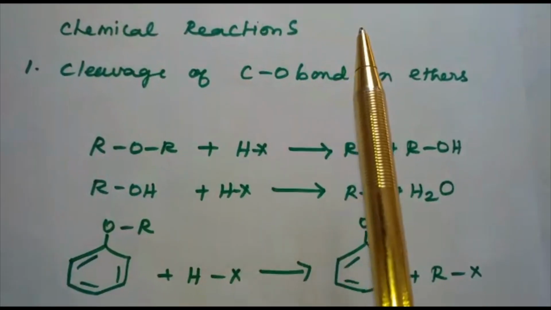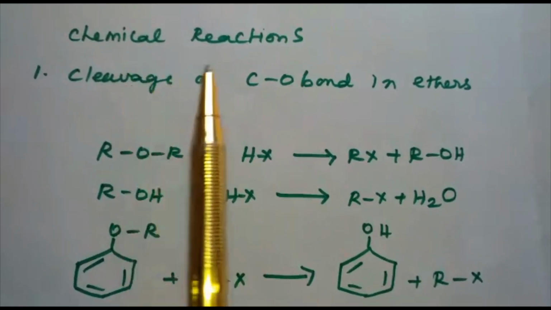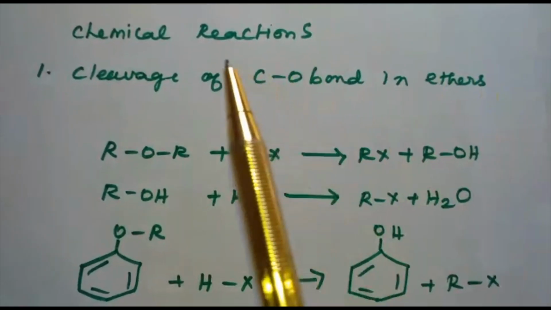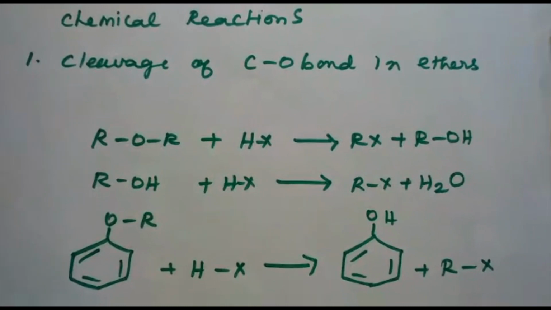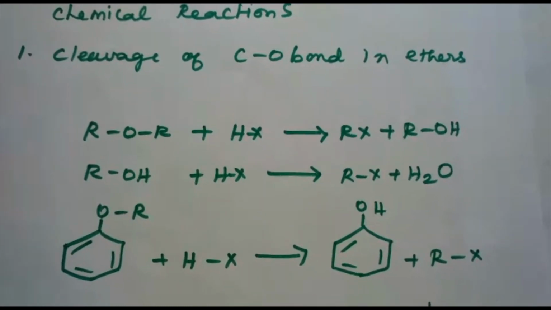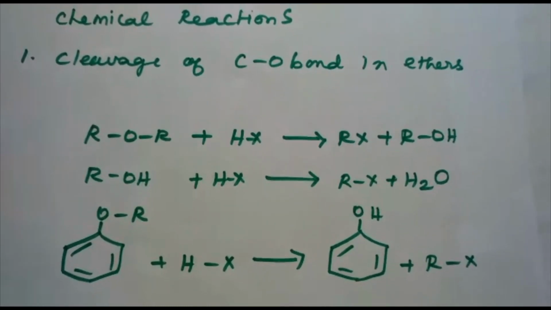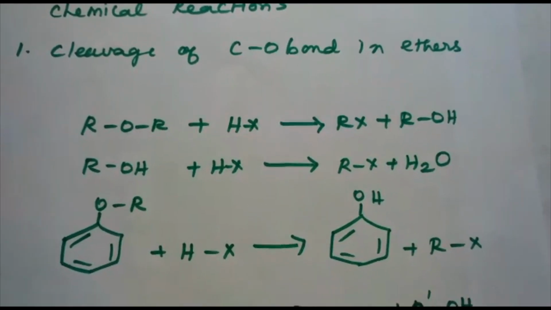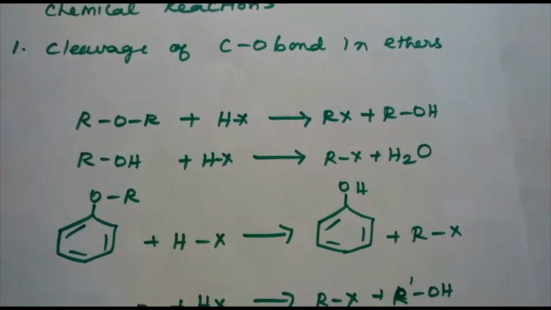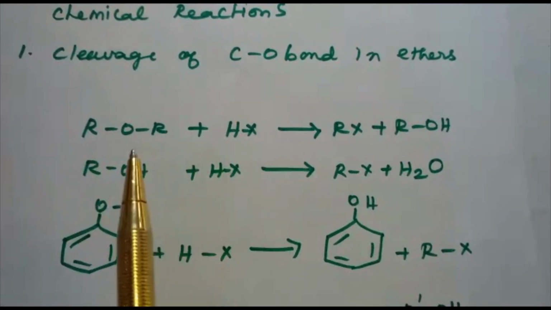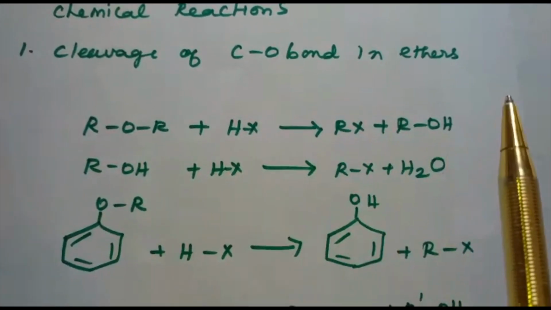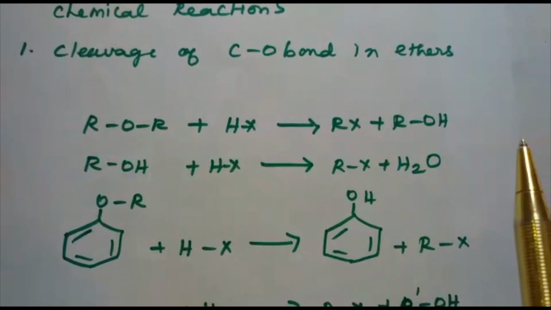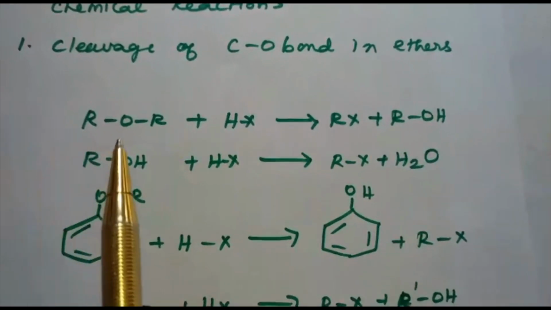Let us discuss the chemical reactions, that is, cleavage of the C-O bond in ethers. Ethers are found to be the least reactive of the functional groups. The cleavage of the C-O bond in ethers takes place under drastic conditions with excess of hydrogen halides. The reaction of a dialkyl ether gives two alkyl halide molecules. Let us see this reaction.